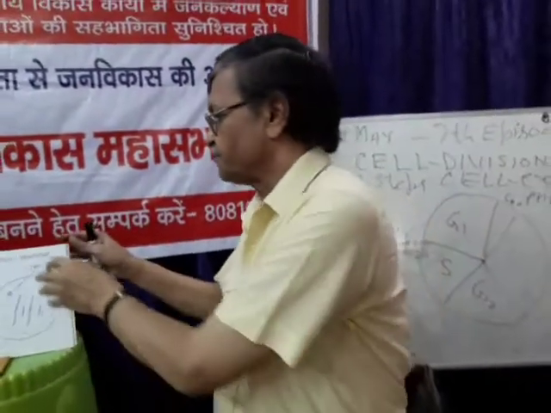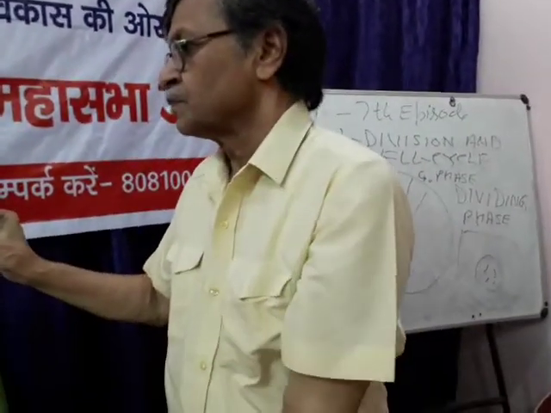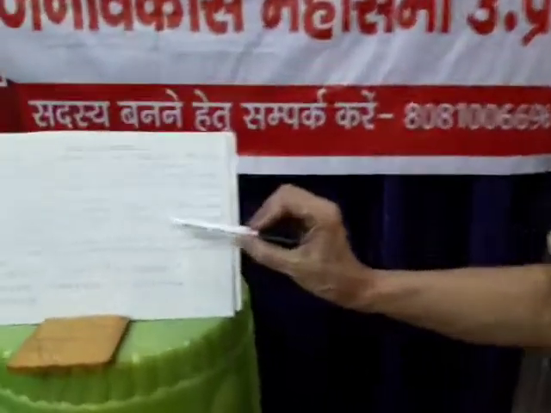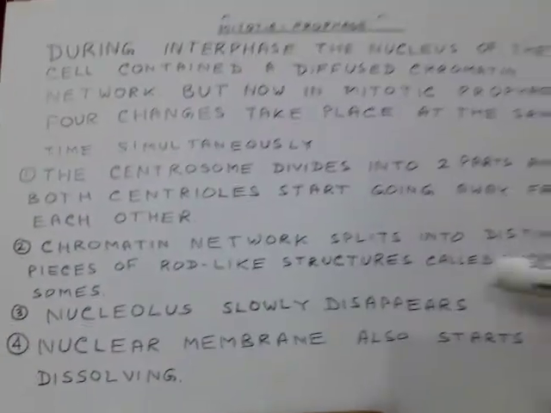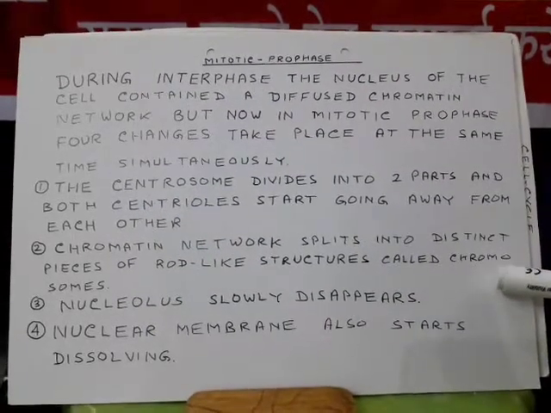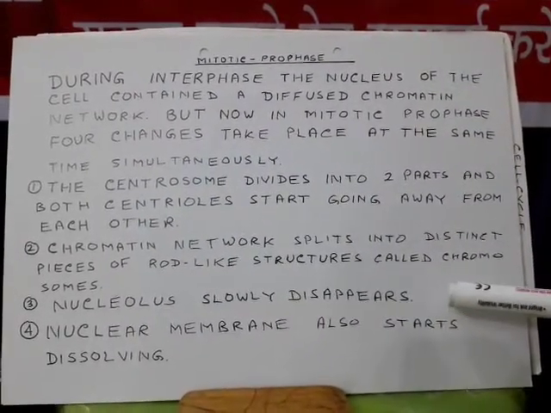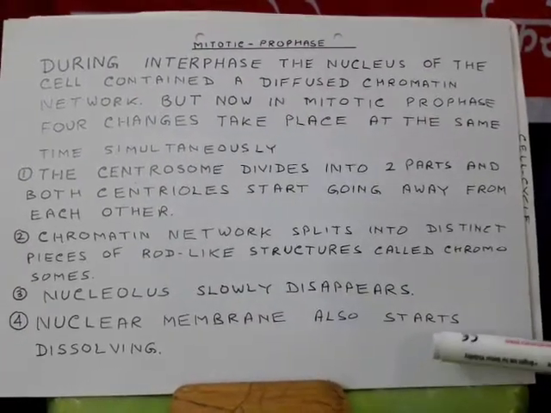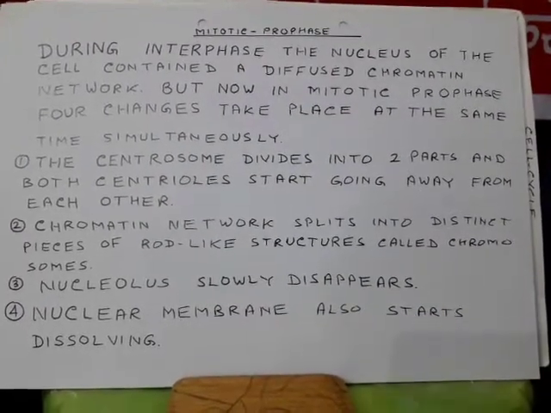The number of chromosomes is constant for all cells. All these 4 changes take place simultaneously during prophase. The centrosome divides into 2 parts, both centrioles start going away from each other. The chromatin network splits into distinct rod-like structures called chromosomes. Third, the nucleolus slowly disappears. Fourth, the nuclear membrane also starts dissolving.